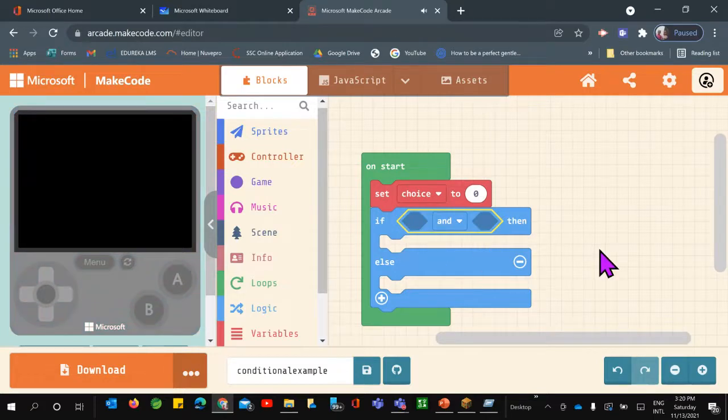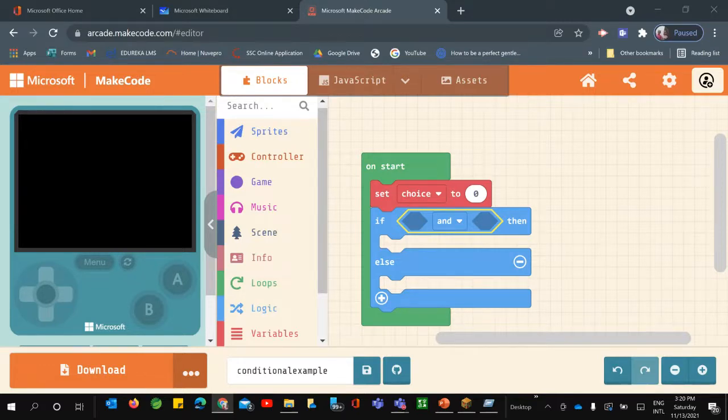Okay. So if and then and then what will happen? So these are the two comparison operators on both sides of the and that we wanted to check, isn't it? So what we need to add? Two comparison operators on both sides of the and.